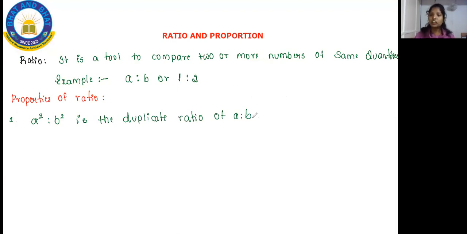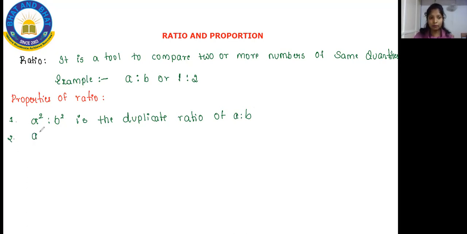Dash they might give you. At that time, you have to write A is to B. Duplicate means twice. So when you write A is to B in the duplicate form, it will become A square and B square. This is your first property.